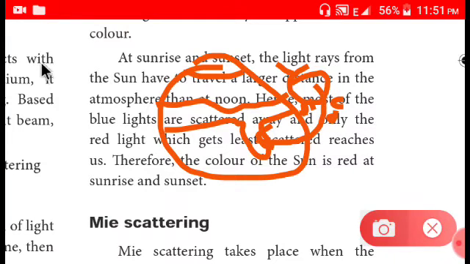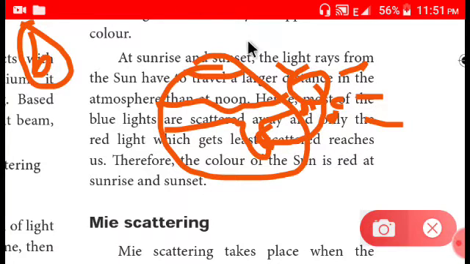What we read, the smaller wavelength color is blue. Blue has the smaller wavelength compared to red. So that's why blue is scattered everywhere and is not going to come to our eyes, and red light is not scattered a lot. So red light will reach our eyes, and that's the reason why we see a red or orange color sun at sunset or sunrise.